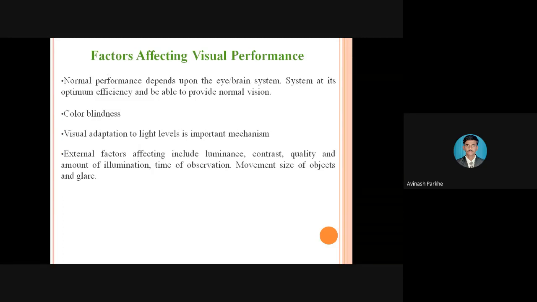Let us see. The normal performance depends upon the eye-brain system at its optimum efficiency being able to provide normal vision. So whenever we are looking towards that particular display, it depends upon your eyes. Your eye should be fully concentrated on that display. But if that display is not properly visible, or sometimes some unwanted light is coming towards your eye, one light is provided near to that display, and instead of focusing on that display, my focus is moving towards that particular light.